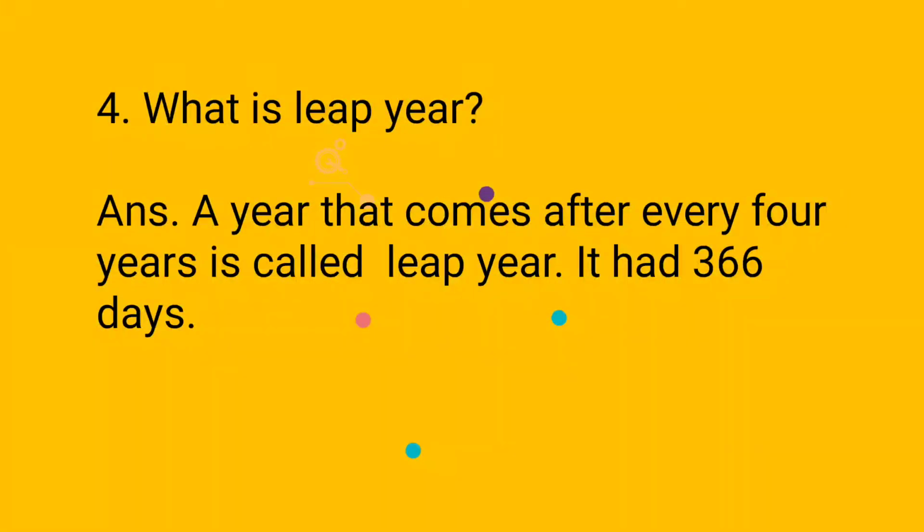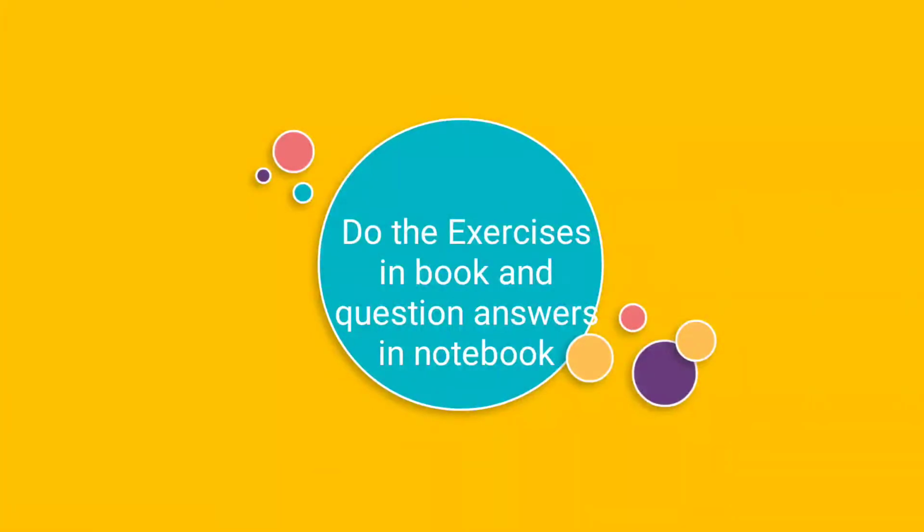A year that comes after every 4 years is called a leap year. It has 366 days.